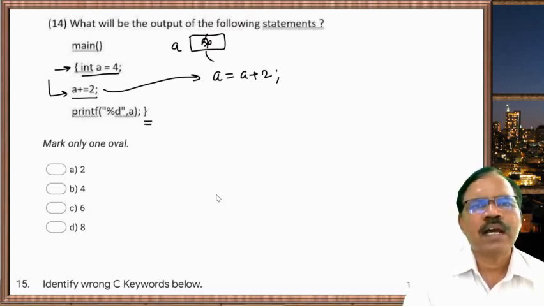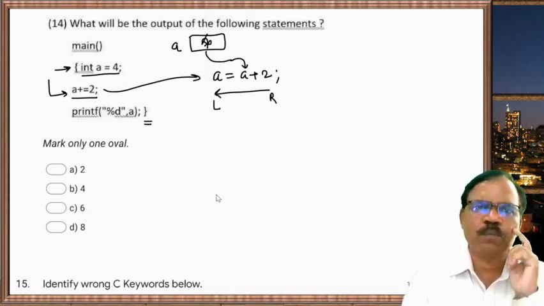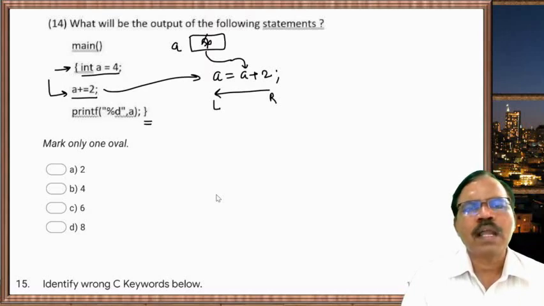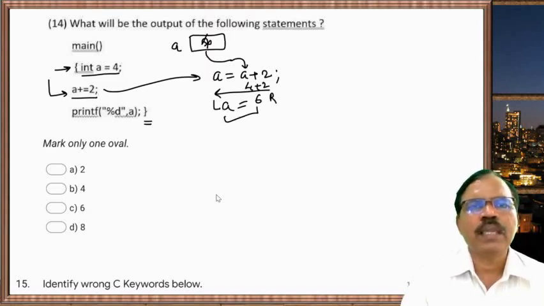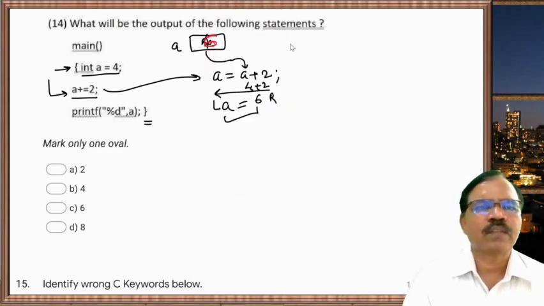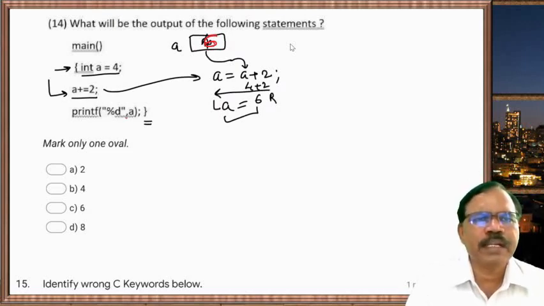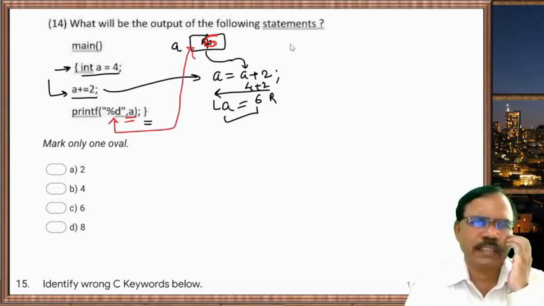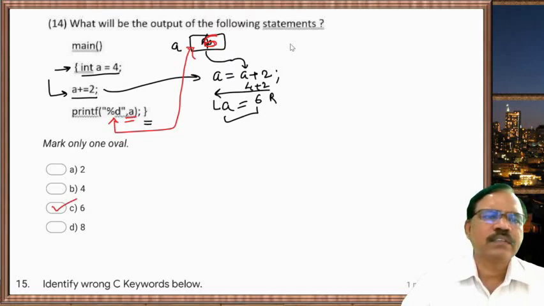So what happens here, our expression is evaluated from right to left. So first a is taken from the memory location, that is 4, added to 2, and the result is assigned to a. So 4 plus 2, that is 6. So a becomes 6. So at the memory location 4 is replaced by 6. So when we print a, in place of %d, the value from the memory location is used, and that is 6.